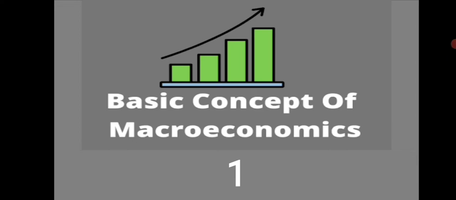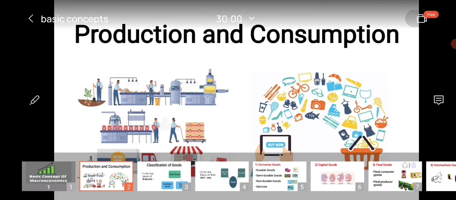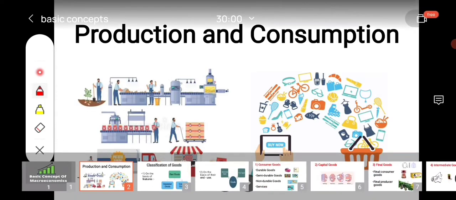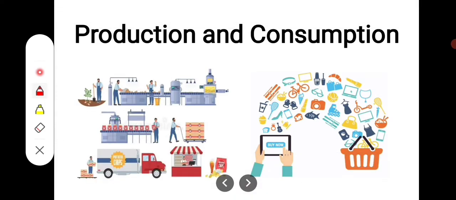Okay. So students, we know very well that production and consumption of goods are the core element of economic activity, and we produce and consume a lot of goods from a small pin to big planes. And students, all these goods have different features, or you can say different economic values. So it is very difficult to study the economic value of each good separately. Therefore, these goods are classified into different categories depending upon their features and their end use.